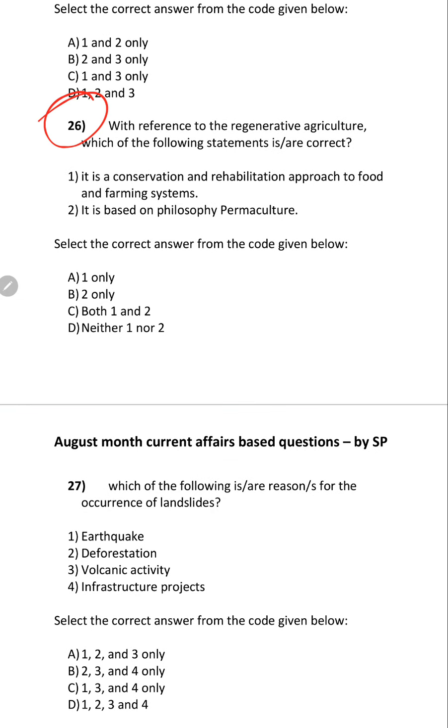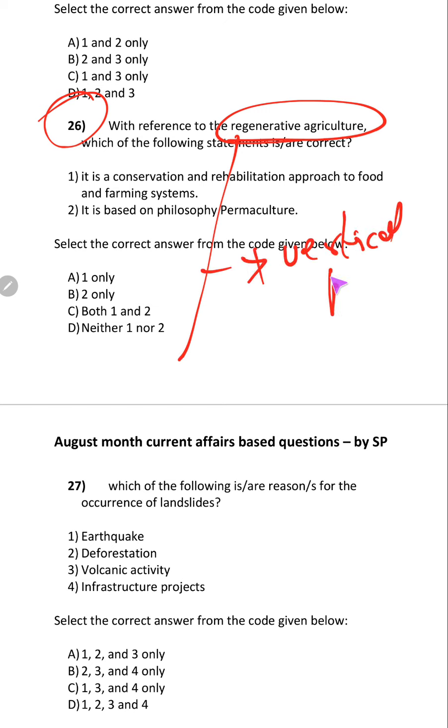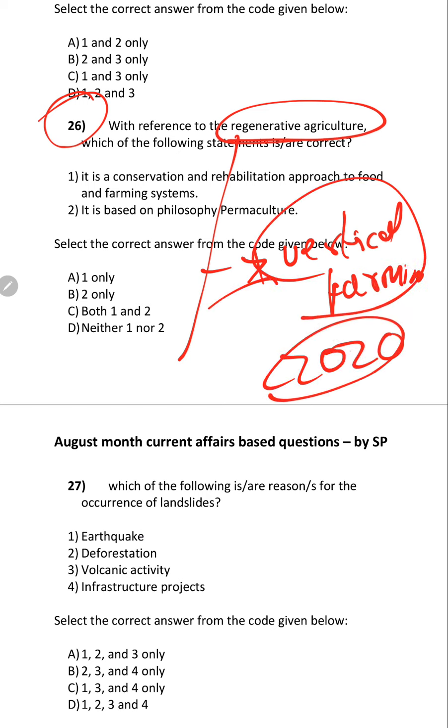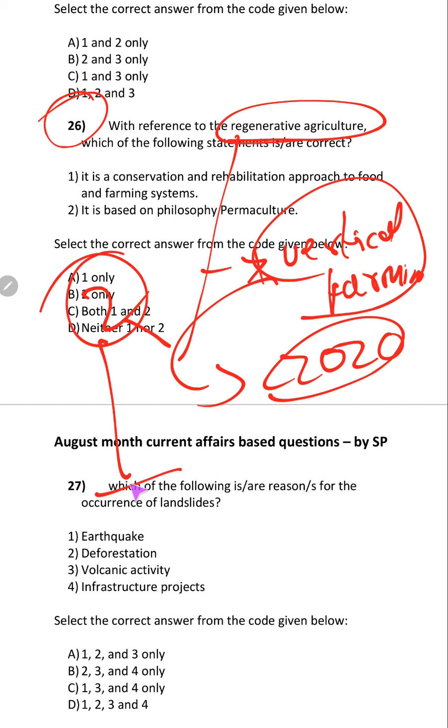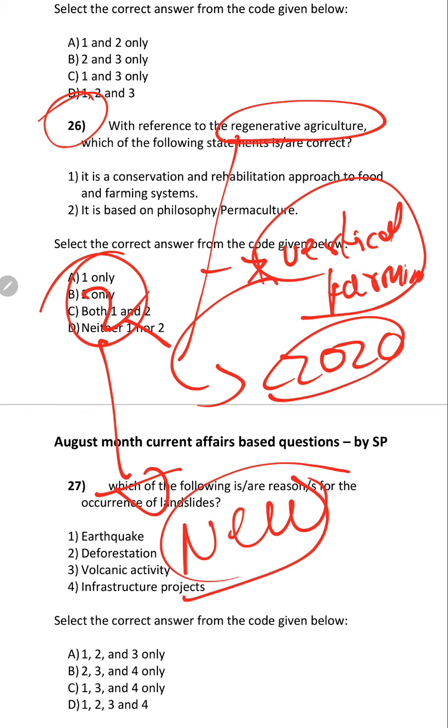Come to the 26th question. With reference to regenerative agriculture, if you remember why I have asked, this is in the news. However, why I have asked about vertical farming: in 2020, UPSC asked 2 questions on vertical farming. If UPSC finds something new, though it is not new, many aspirants get confused about it. Like that, this is also new for the UPSC aspirants and for UPSC also.